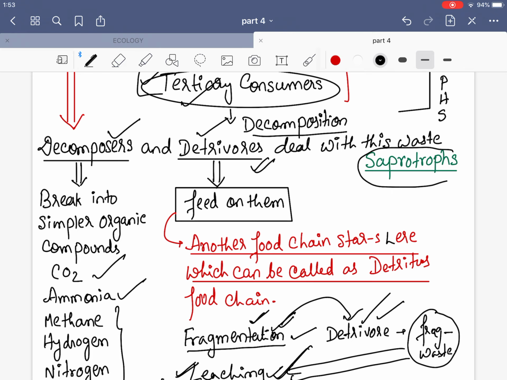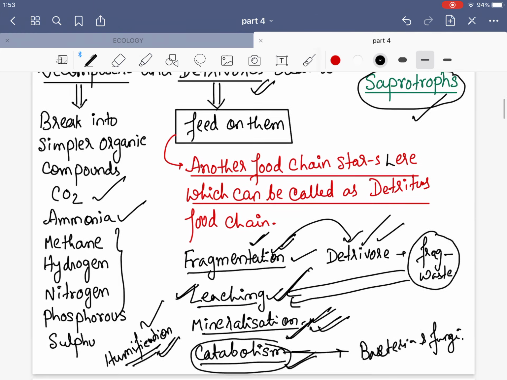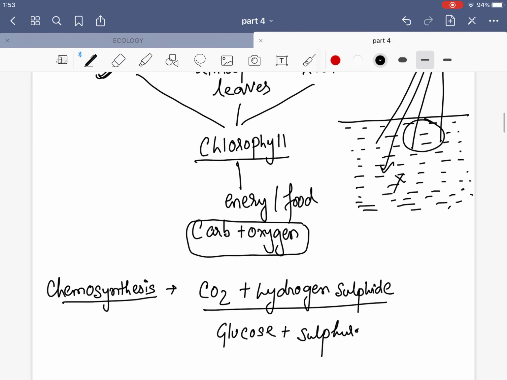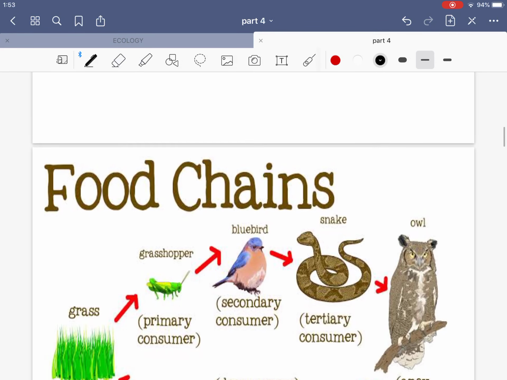So all the detritus feeders are known in the ecological term as saprotrophs. So what are saprotrophs? The organisms which feed on the dead and decayed matter of some other organism. Okay, I repeat, the organisms which feed on the dead and decayed matter of some other organisms are known as saprotrophs. So here starts your detritus food chain. We will see the example.